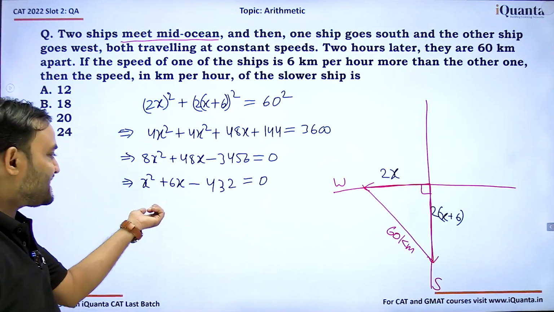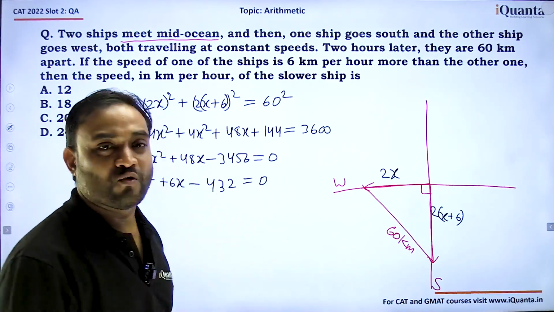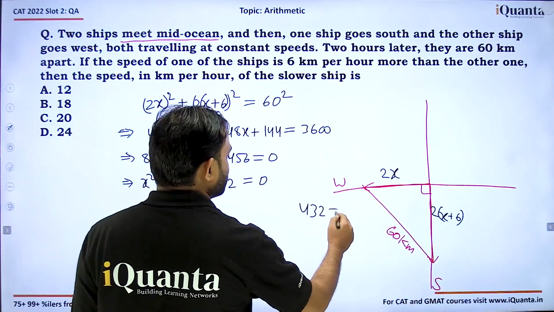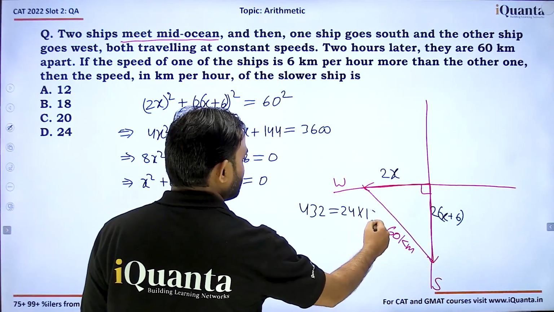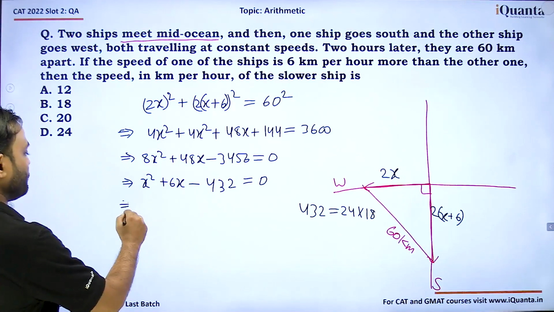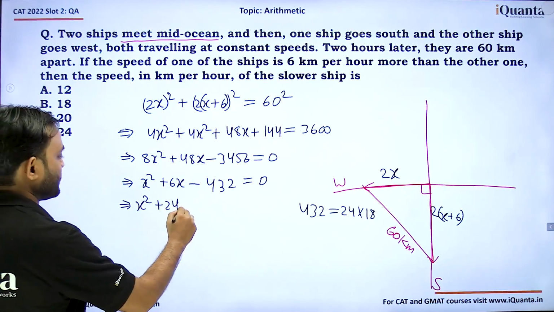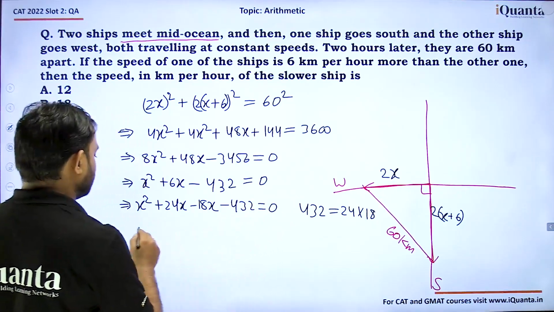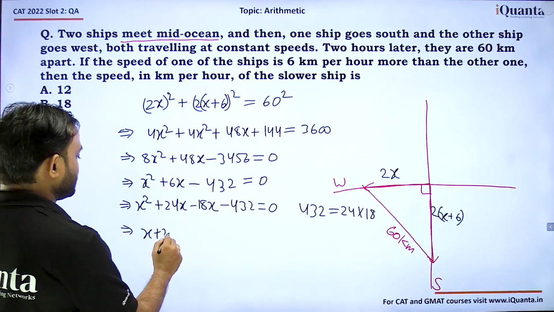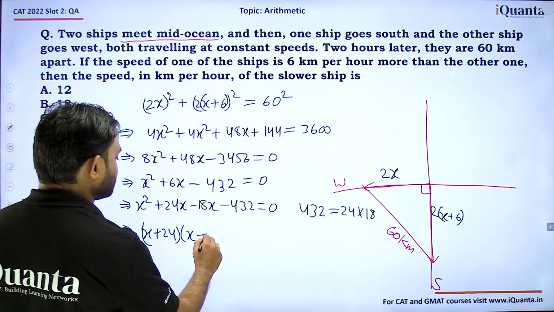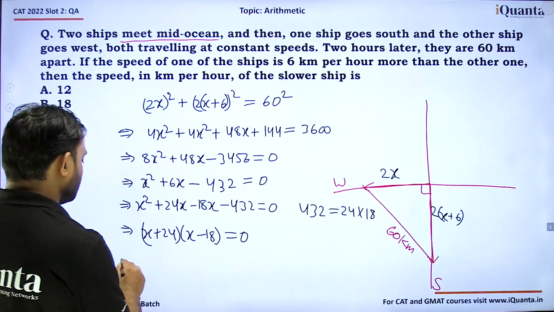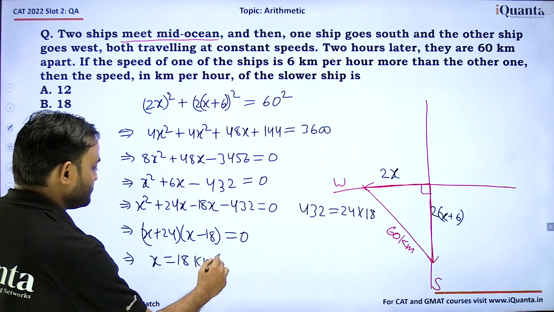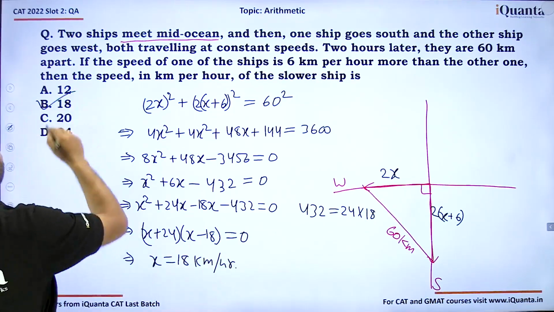Now we need to break 6 in 2 parts such that product is 432. How can we do that? What is 432? 432 is equal to 24 into 18. So that we can do very easily. x square plus 24x minus 18x minus 432 is equal to 0, or x plus 24 into x minus 18 is equal to 0. x is equal to minus 24 is not possible. So x will be 18 kilometers per hour. So option B is correct.